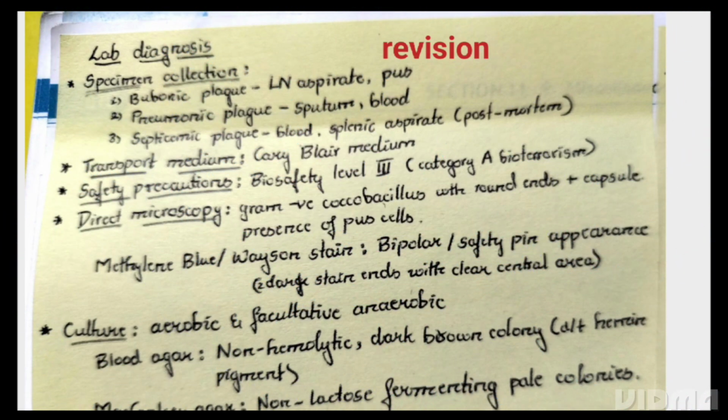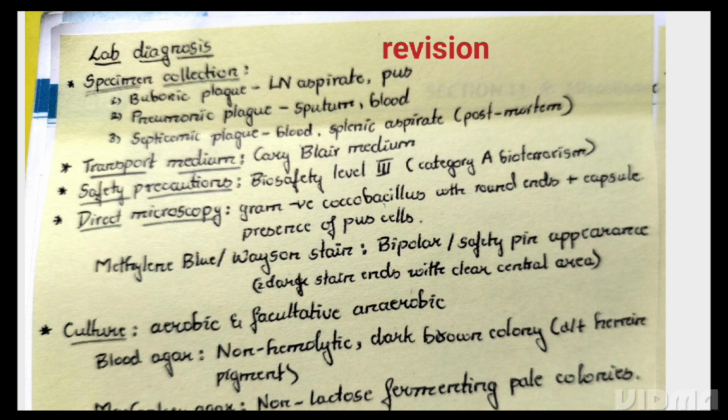Now coming to the revision, laboratory diagnosis. Specimen collection: in bubonic plague, we collect lymph node aspirate and pus. In pneumonic plague, sputum and blood. In septicemic plague, blood, splenic aspirate and post-mortem specimens. Transport medium is Cary-Blair, and biosafety level 3 is maintained. It is a Gram-negative coccobacillus with rounded ends and central halo, and pus cells are also seen. In Wayson staining, bipolar safety pin appearance is seen.